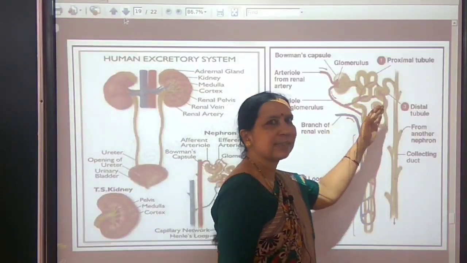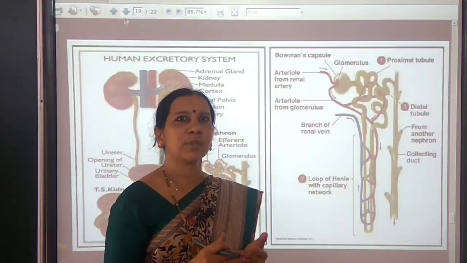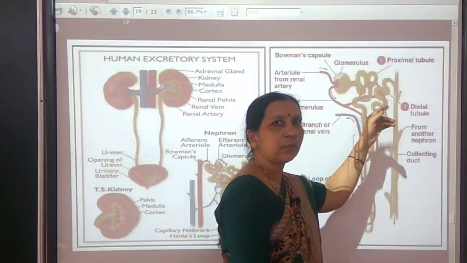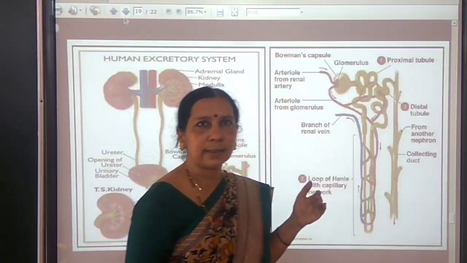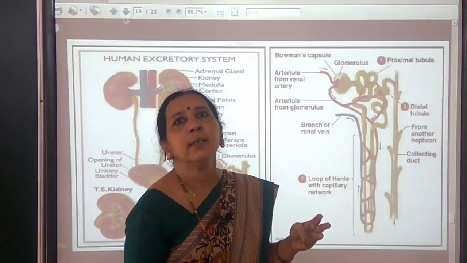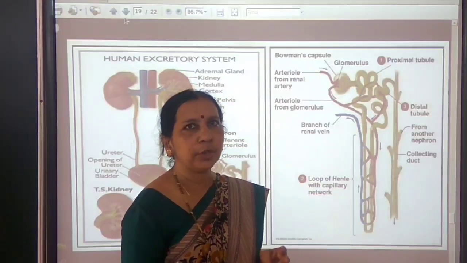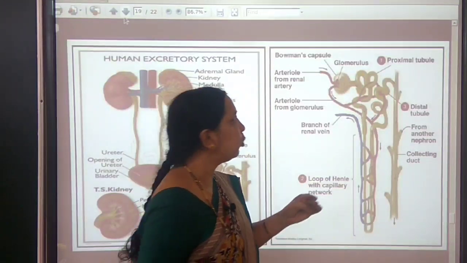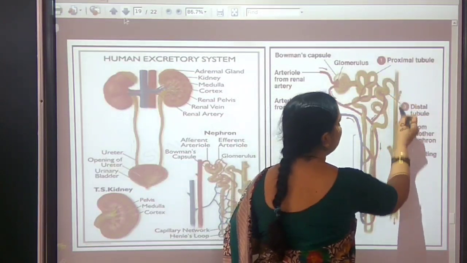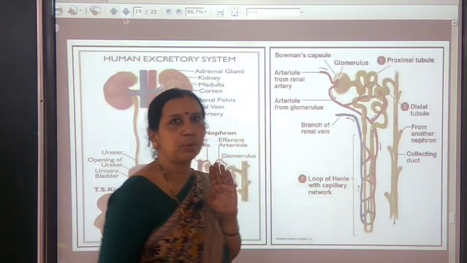Here what happens? In this part, some salts, potassium and sodium salts are added to the filtrate, and the filtrate with these secreted salts added, plus urea, the main nitrogenous waste, and excess of water, together what we call urine, enters into the collecting duct through the distal convoluted tubule.